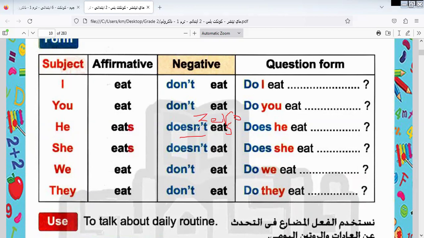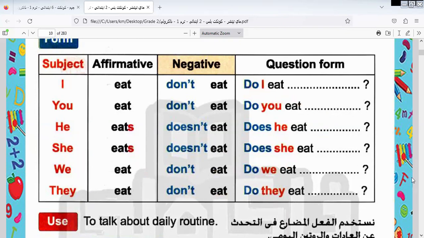If you have doesn't, you can't put s on the verb. Why? Because doesn't replaces the s, in the negative form or in the question form. I would like you to know this, okay? Let's continue. She eats, doesn't eat, we eat, don't eat.